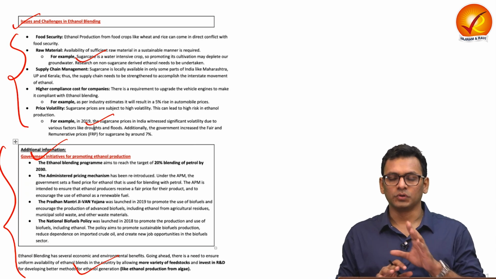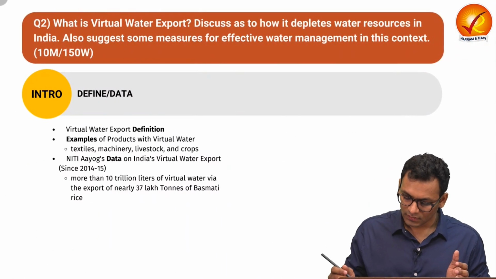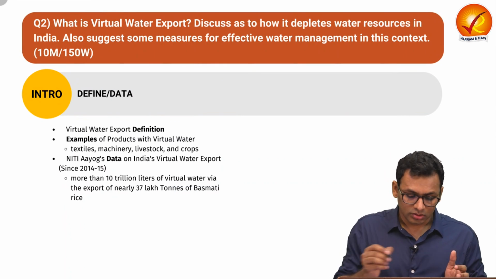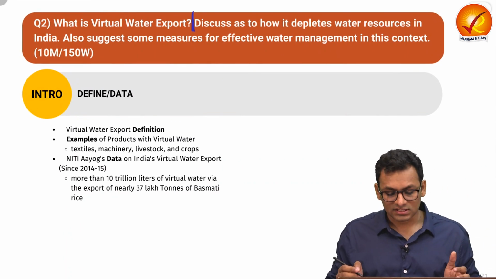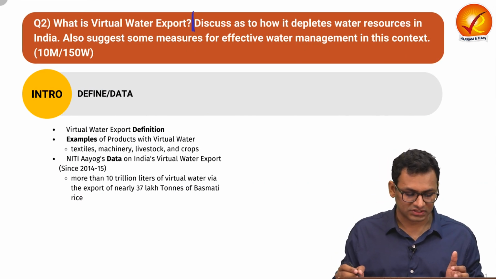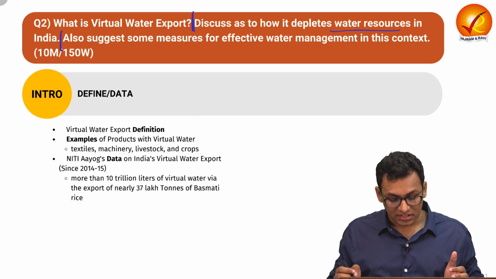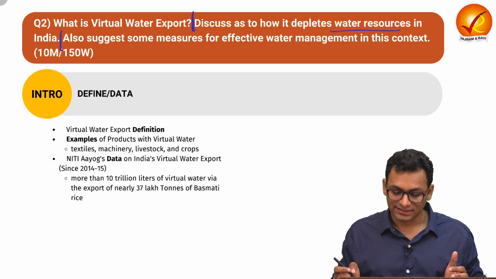Let's move on to question number 2. Let's read the question together. What is virtual water export? Discuss as to how it depletes water resources in India. Also suggest some measures for effective water management in this context.